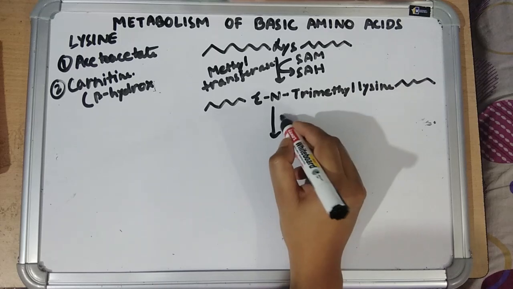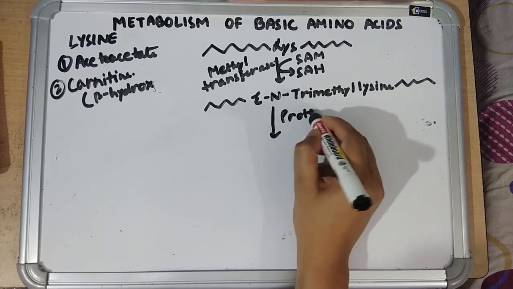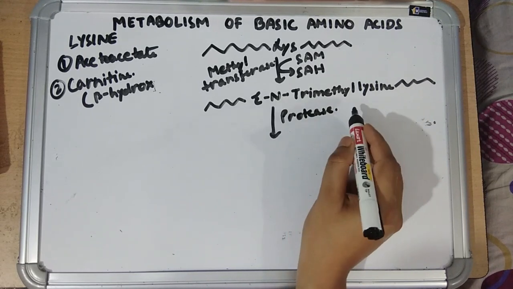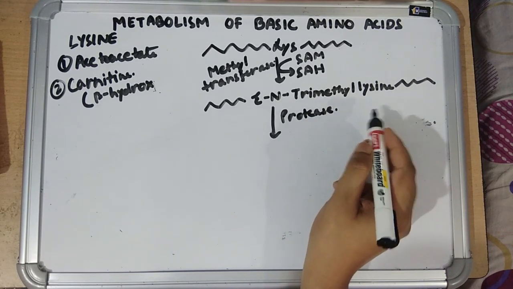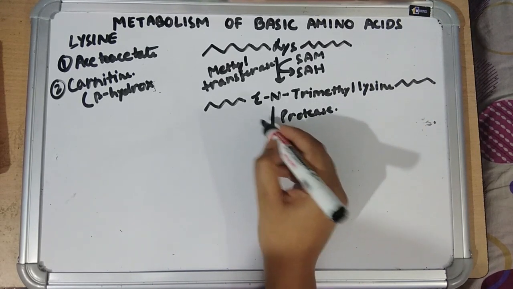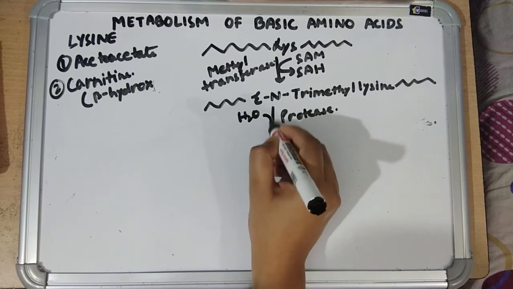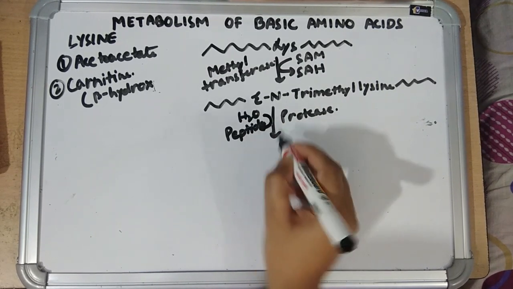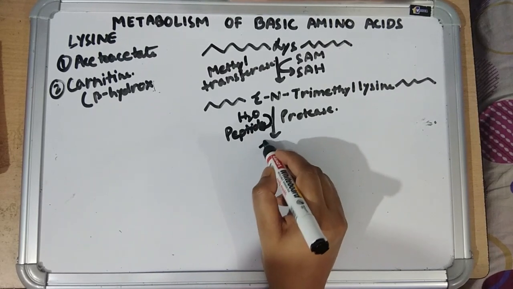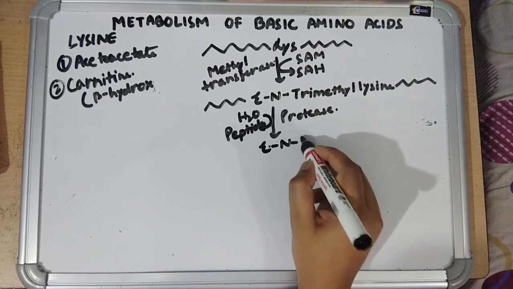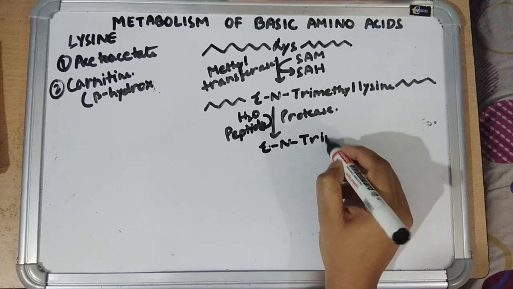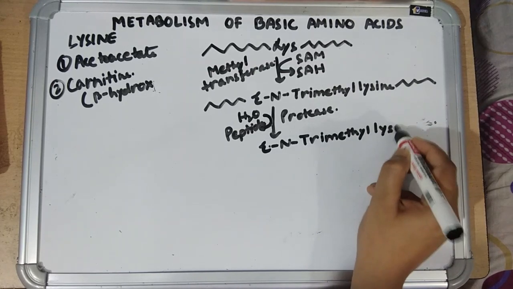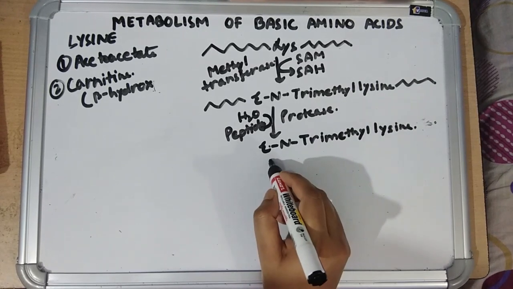Then the enzyme protease will detach this epsilon-N-trimethyl lysine from this protein, and the remaining peptide is released to form epsilon-N-trimethyl lysine in free form.